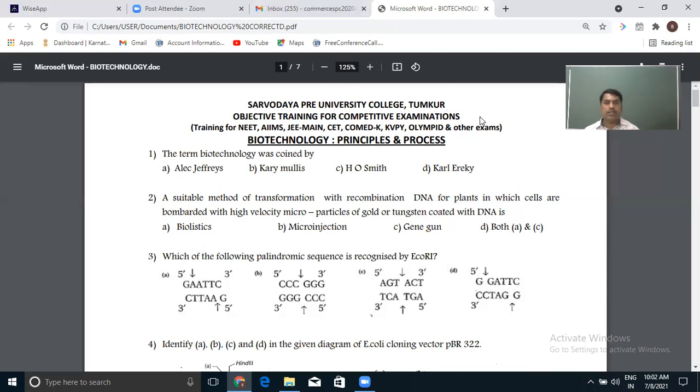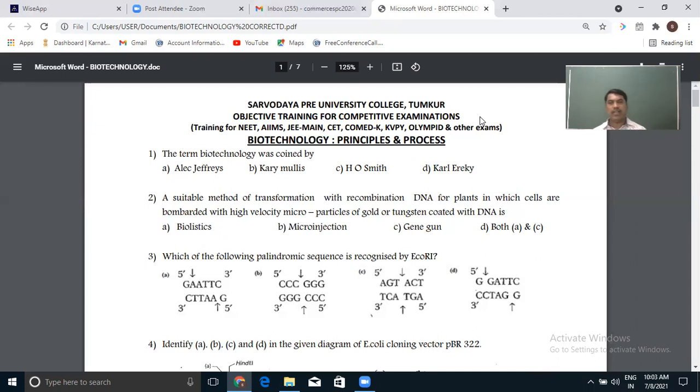So the options: Alec Jeffreys, Kary Mullis, H.O. Smith, and Karl Ereky. Of course, the term biotechnology was coined by the person called Ereky. He is the one who coined the term biotechnology.